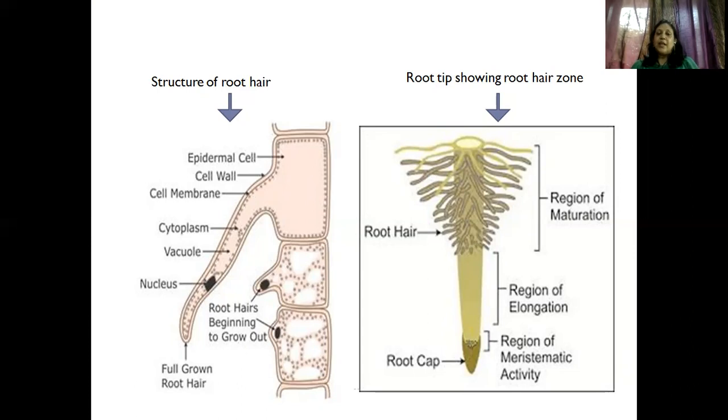That means it is spreading. So longer the root, it goes deeper into the soil, digging for more water and minerals, and it will help the plant getting anchored in the soil in a much stronger way. That is why we had studied two kinds of roots in 11th standard. One was tap root and one was adventitious root.